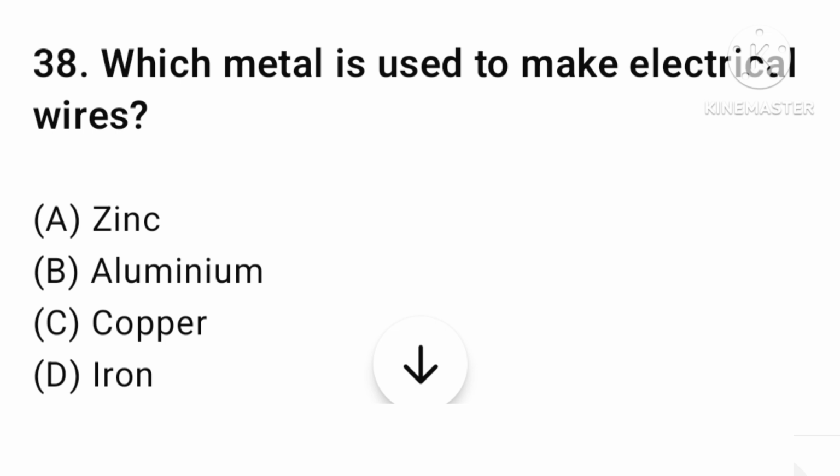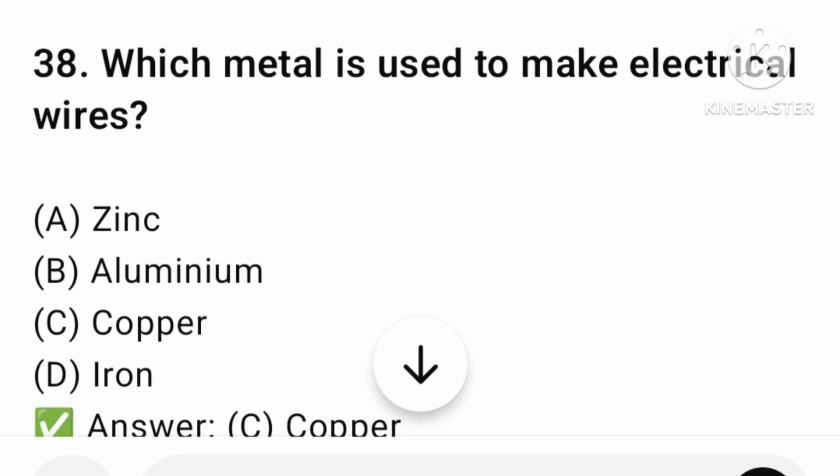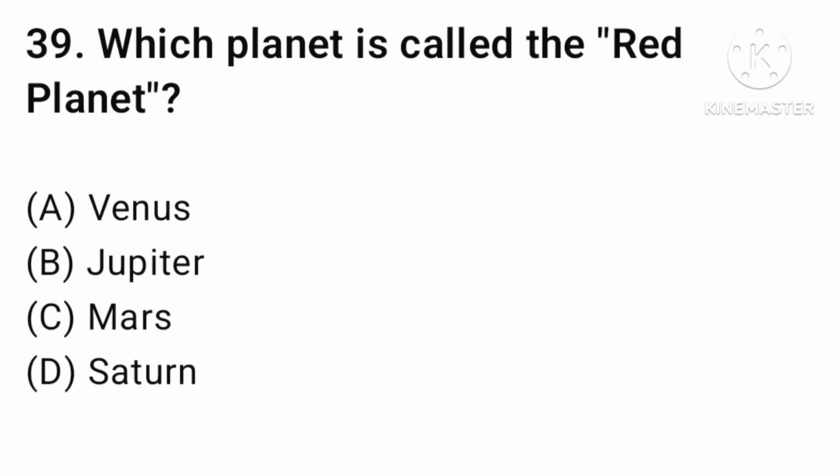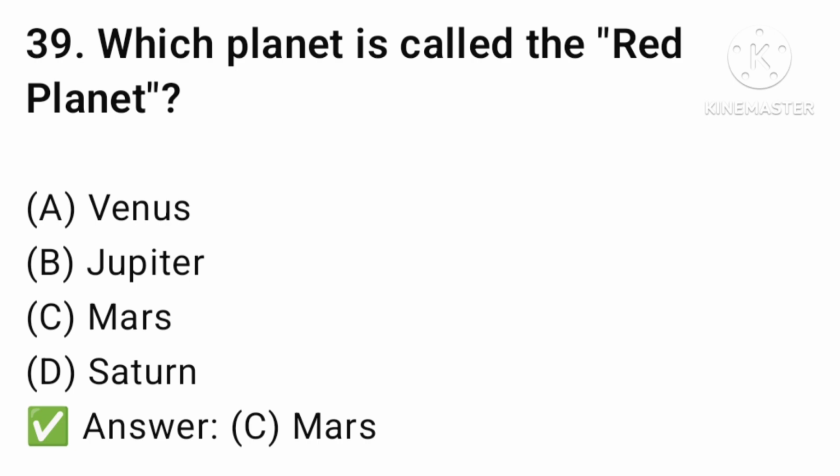Which metal is used to make electricity wire? Zinc, aluminum, copper, or iron? The answer is option number C, copper. Let's find the next question. Which planet is called the red planet? Venus, Jupiter, Mars, or Saturn? The answer is option number C, Mars. Next question.